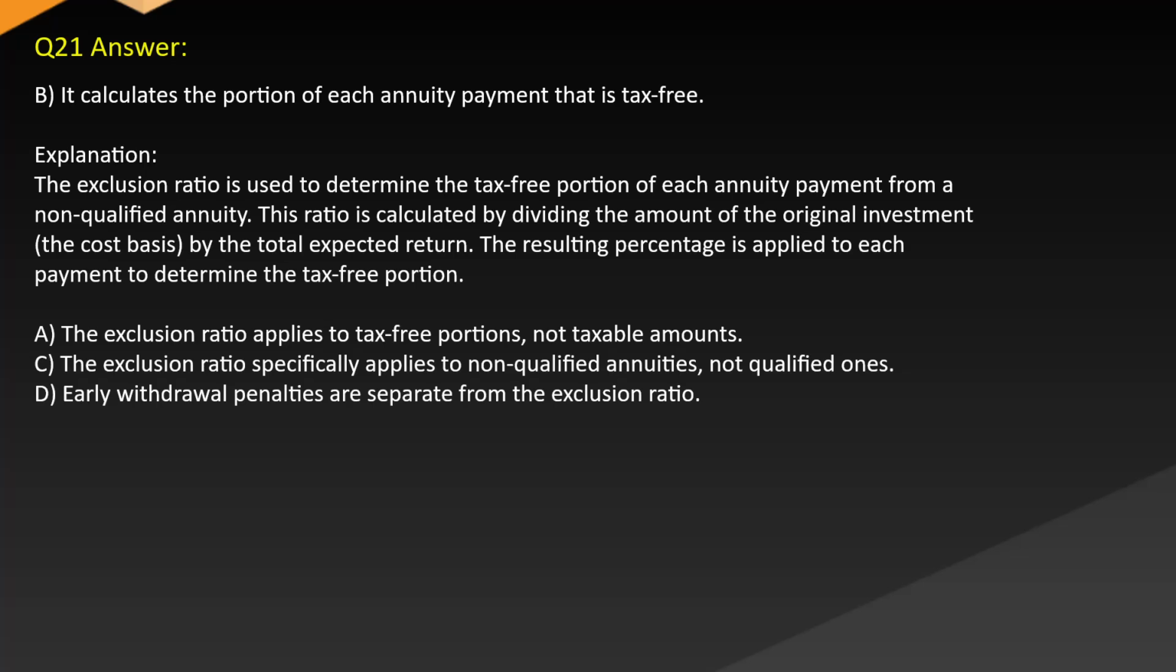A. The exclusion ratio applies to tax-free portions, not taxable amounts. C. The exclusion ratio specifically applies to non-qualified annuities, not qualified ones. D. Early withdrawal penalties are separate from the exclusion ratio.